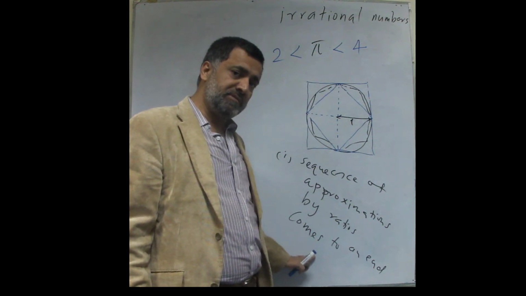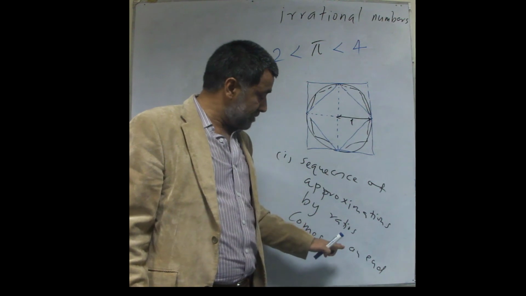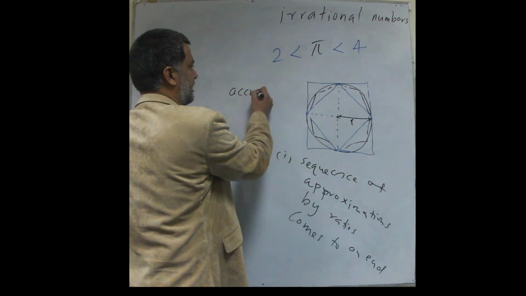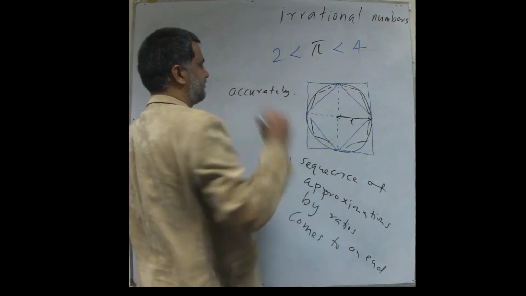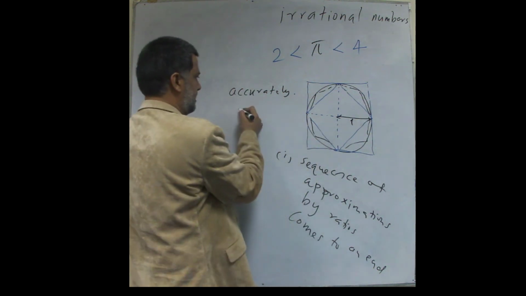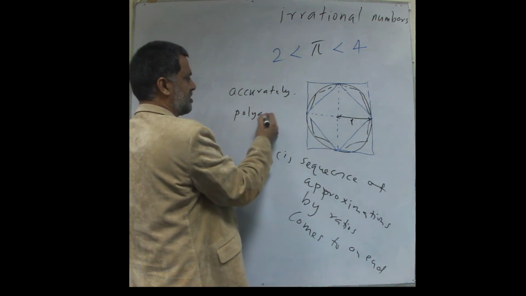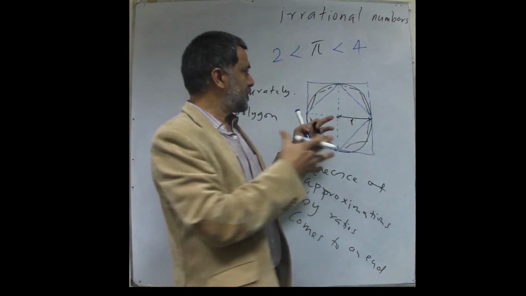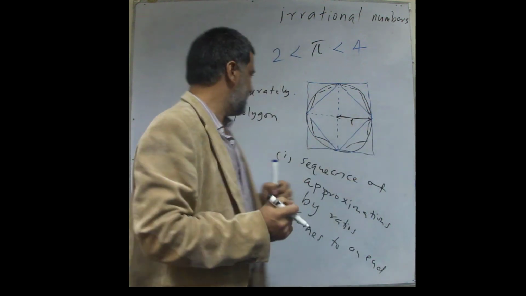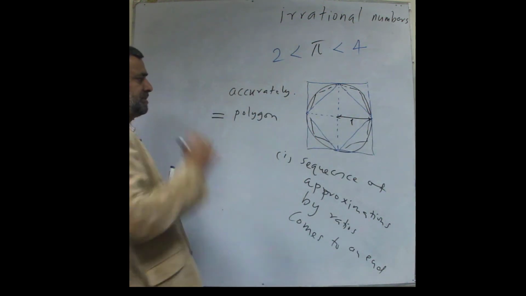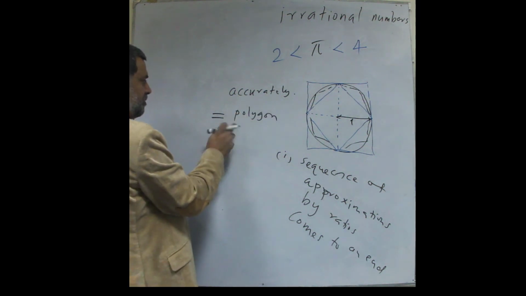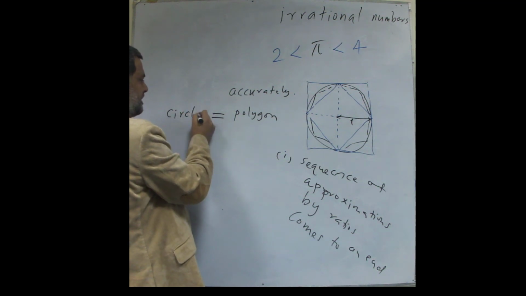There we have the flaw, because if it comes to an end, it means that we can accurately replace a circle with a polygon. Because if it stops, you are claiming that you have reached a polygon which has the same area as the circle. So you are actually trying to prove that I have found a polygon with enough number of sides where it becomes equal to a circle.